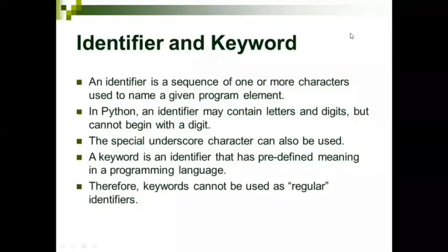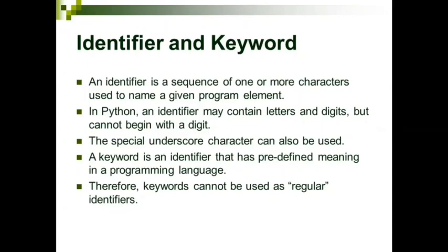Back to the presentation, I'll be discussing right from the Python basics. So what is an identifier and keyword in Python? An identifier is a sequence of one or a few characters mainly used to name a given program element. It is similar to a variable name, what you have seen in C language and other programming languages.